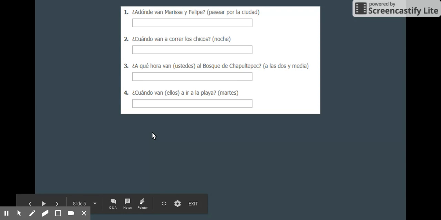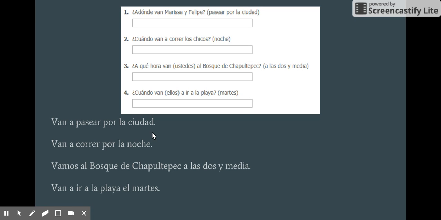In terms of the homework, it's pretty straightforward. All you have to do is answer the questions. So you can see the answers here below. ¿A dónde van Marisa y Felipe? And they'll give you the answer in parentheses. Van a pasear por la ciudad. They're going to take a stroll through the city or walk through the city.